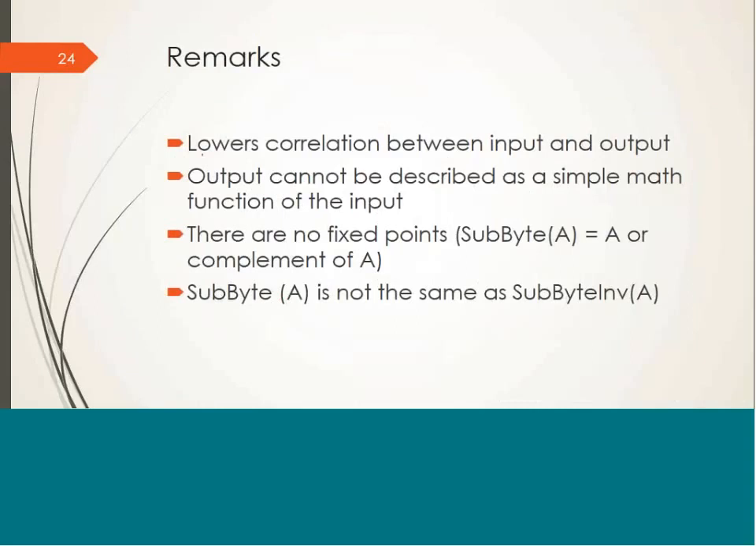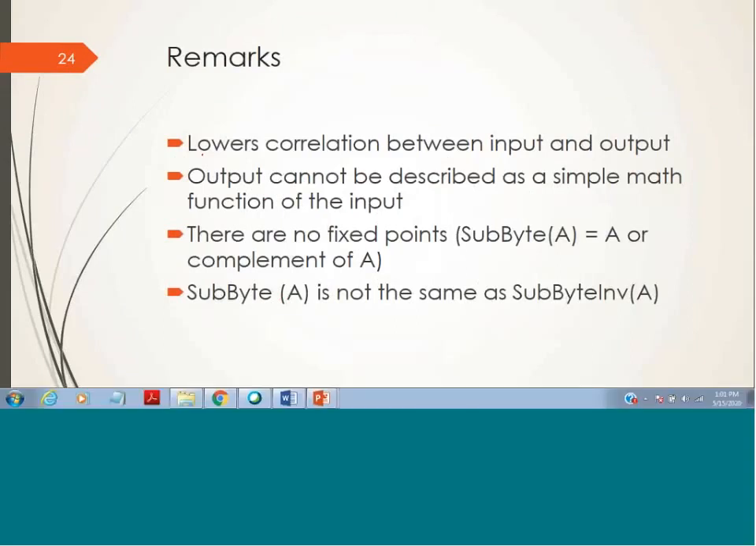So this kind of substitution lowers the correlation between input and output. Here output cannot be described as a simple mathematical function of the input. Means there is no simple function so that, given an input and applying that particular function, you will be getting the output. So there are no fixed points. That means if a particular byte is 4B and you look into the SBox table, the output will not also be 4B. This is not going to occur.